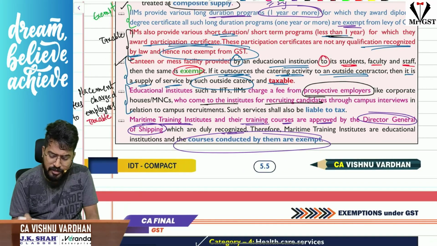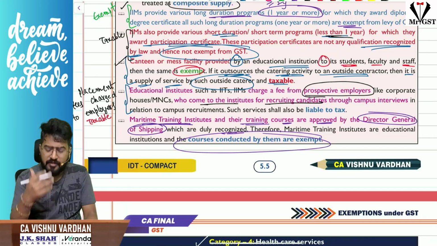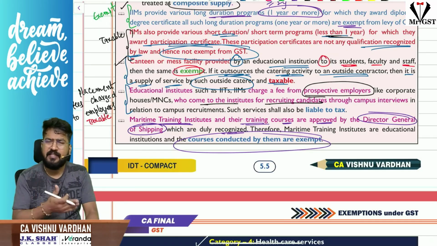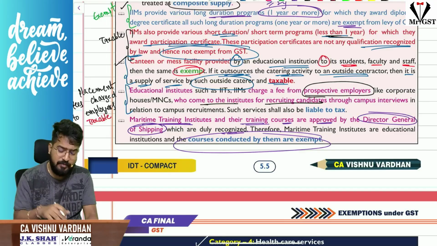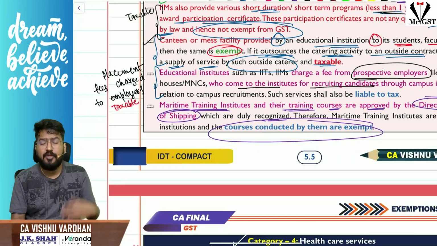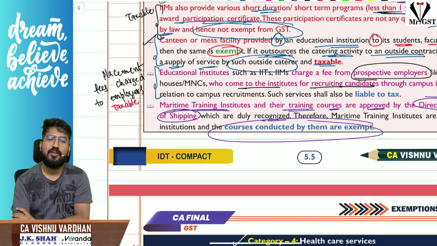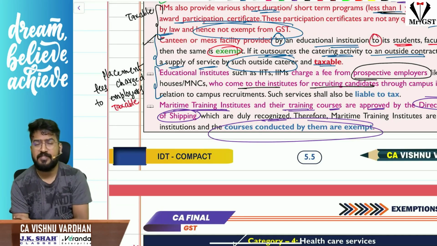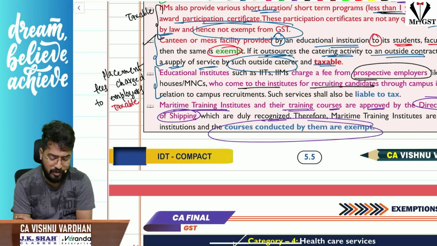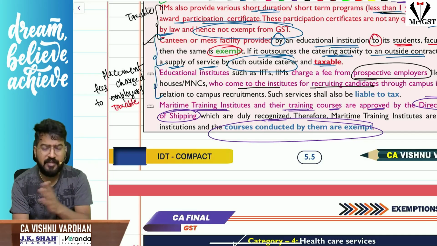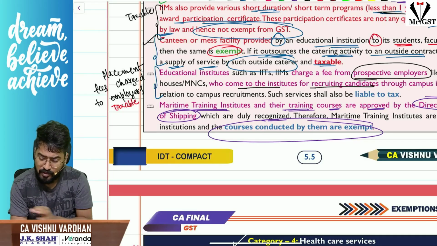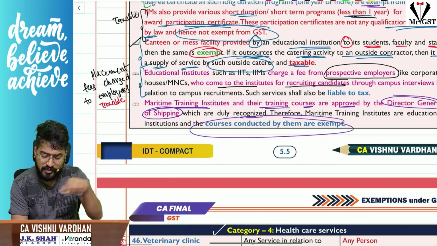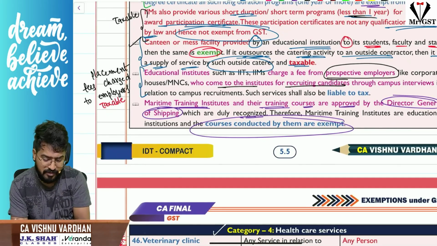Next, sir, education institutions will be charging for campus placements. These IITs, IIMs, what will they do? They will charge companies placement fees to come and do campus interviews in their colleges, all that stuff. So for that, these companies will pay placement charges and enter the campus for doing campus recruitment or drive, whatever it is. So such charges are taxable. They are not services provided to students, faculty, staff. Companies are paying consideration to the educational institution to do the campus recruitments.